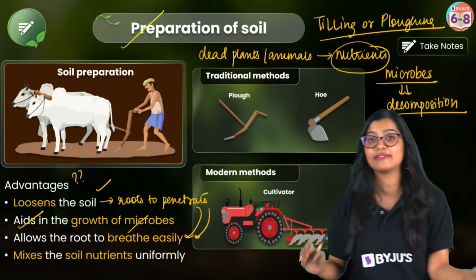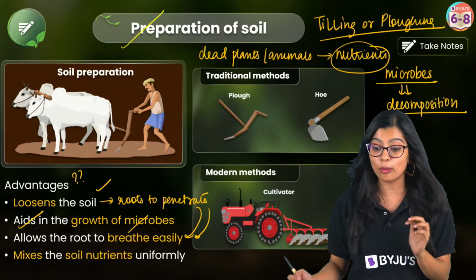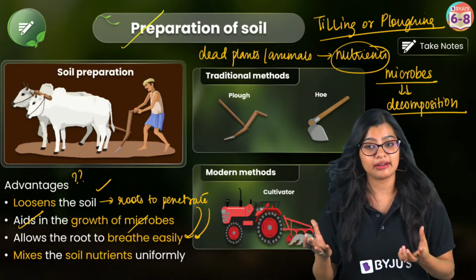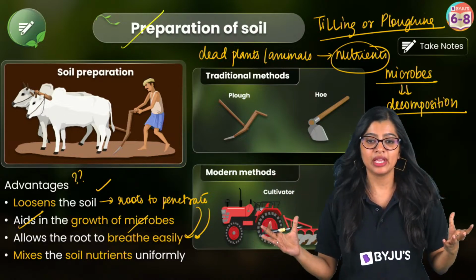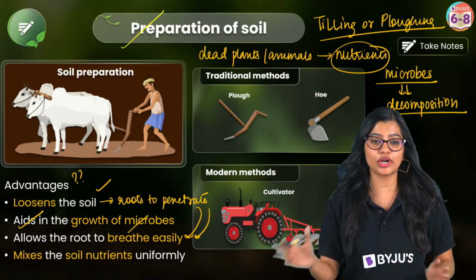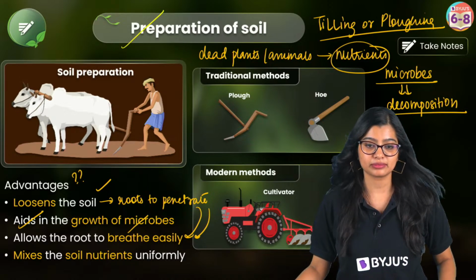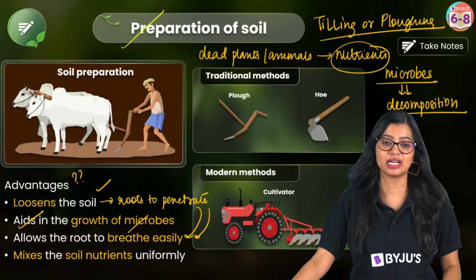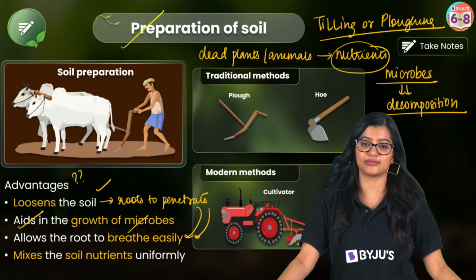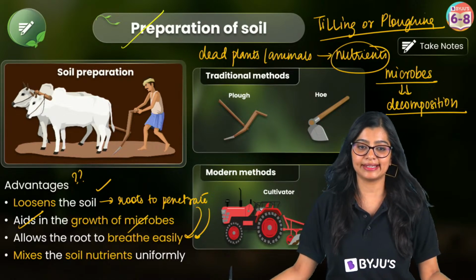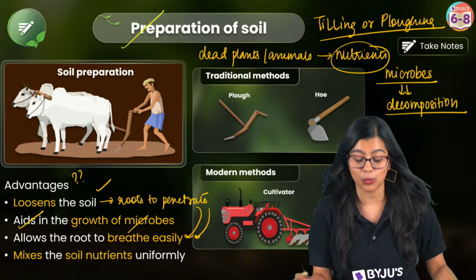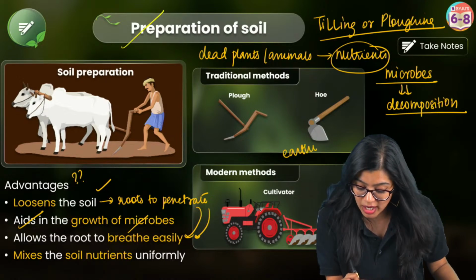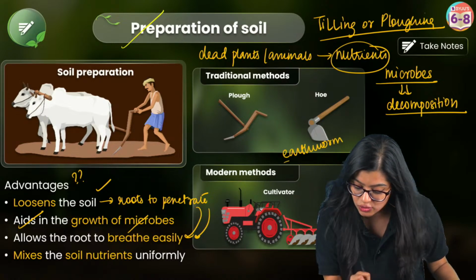Now apart from that, the soil is also home to a farmer's friend, right? Who is the farmer's friend? Can you tell me? It is home to the farmer's friend. I know you know who the farmer's friend is, right? Yes, very good. It is the earthworm. So earthworms also loosen and aerate the soil, right?